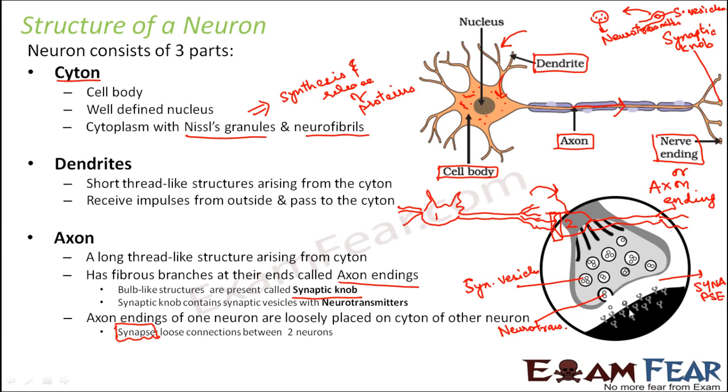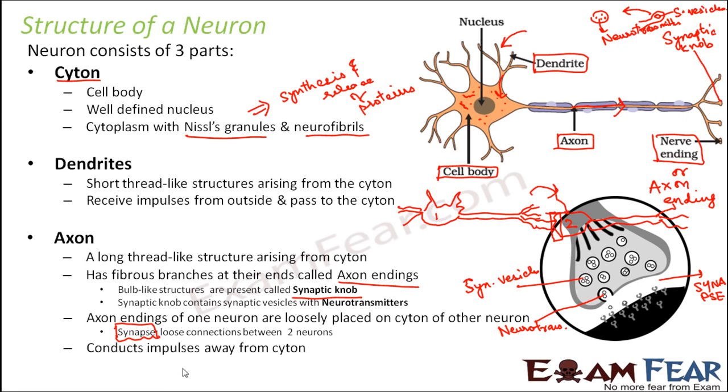In the next neuron these receptors are present on the dendrites. So dendrites will take this information, and the information will be passed into the cell body. Again from the cell body it will be taken to the axon, it will reach the axon endings, it will reach across the synapse, it will reach the next neuron. So that is how the information gets carried forward from one neuron to another.